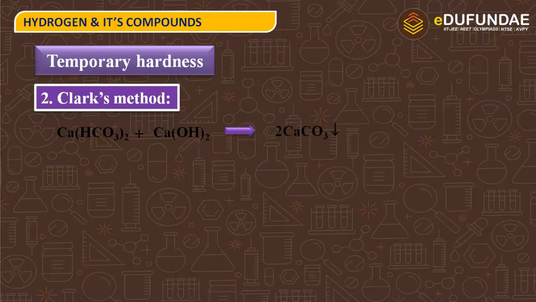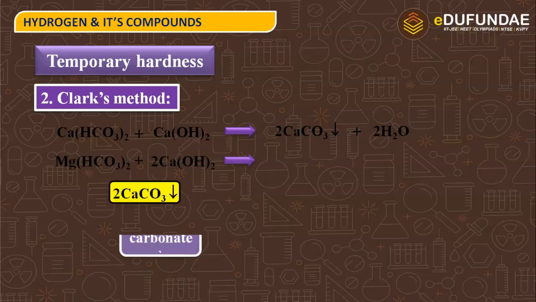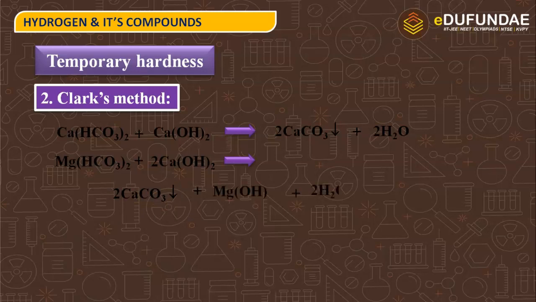Then it gives calcium carbonate that is insoluble in water, and water. Next is magnesium bicarbonate. The hard water may also contain magnesium bicarbonate. Then we can react this magnesium bicarbonate with slaked lime to give calcium carbonate, magnesium hydroxide and water.